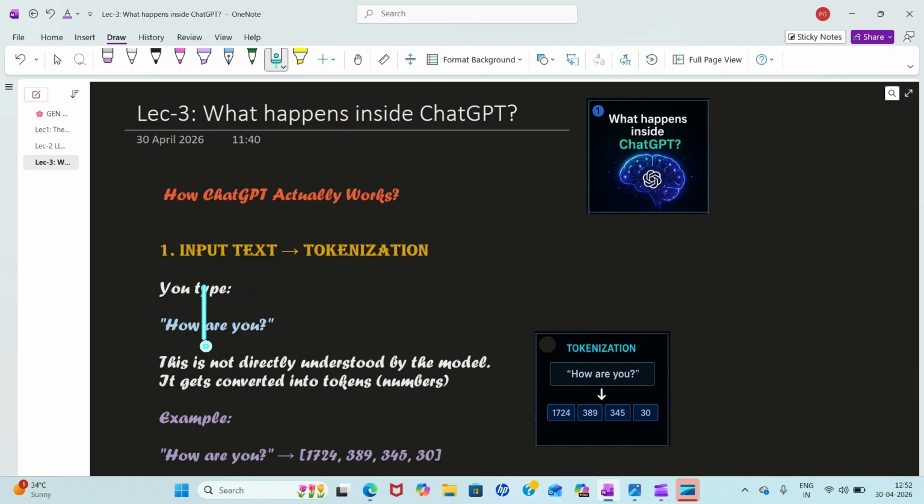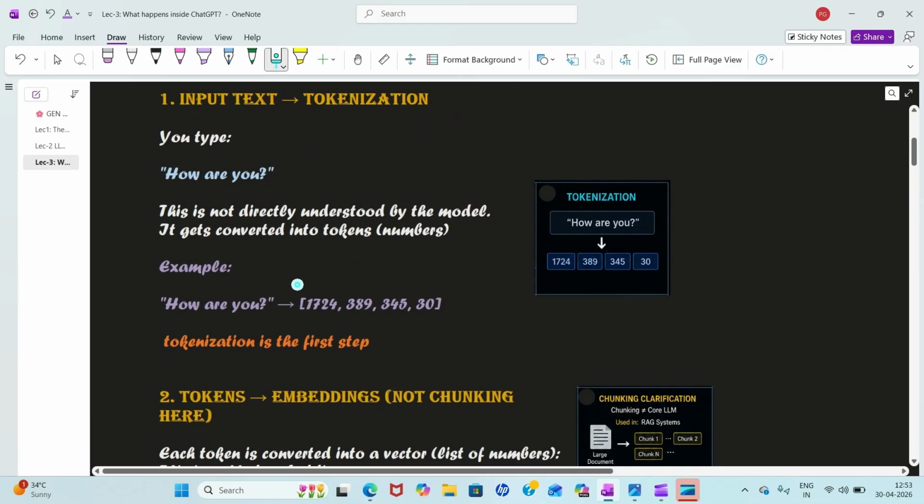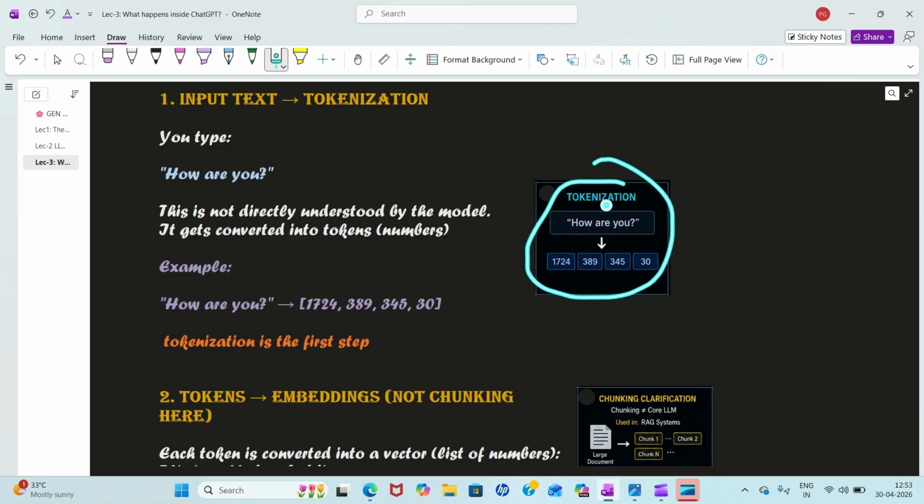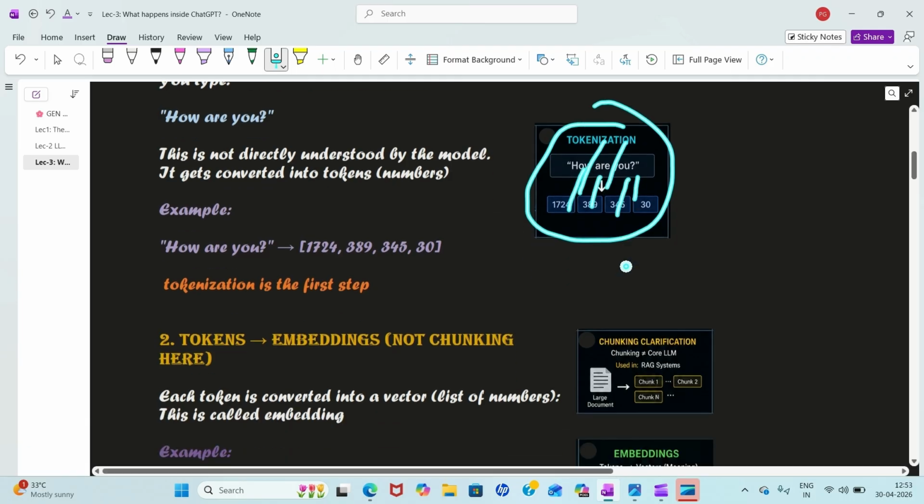We break the sentence into smaller pieces called tokens, right? So this tokenization is our first step. For example, here is "how are you", divided into different tokens.